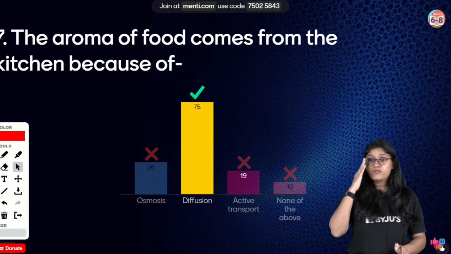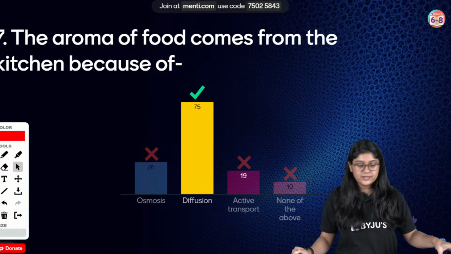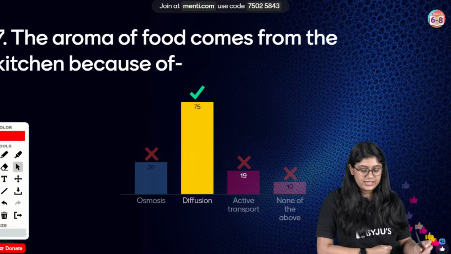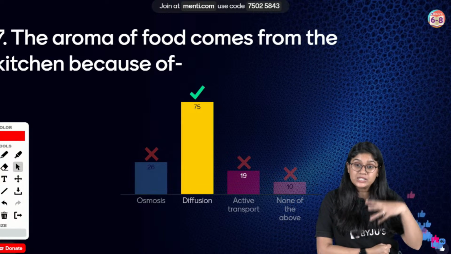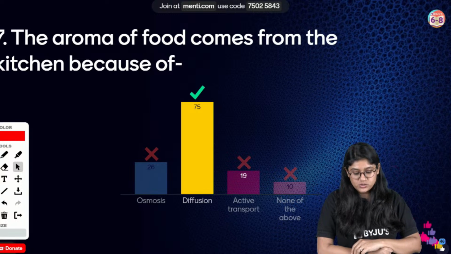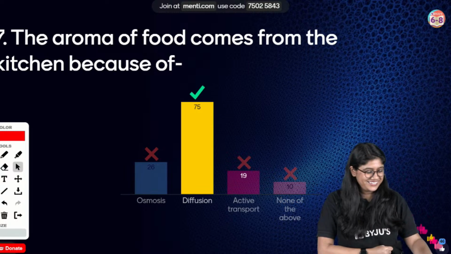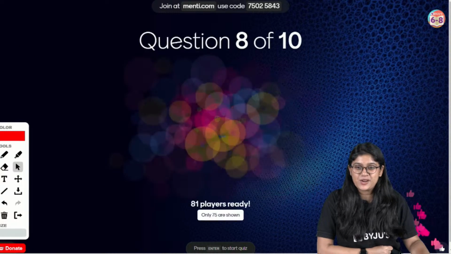Yes, 75 of you have voted for the correct answer, everyone. And the correct answer is diffusion. Easy peasy. We have talked about this, right? The aroma of the food comes from the kitchen because of the diffusion. Okay. Moving to question number 8, everyone, on your screen now.